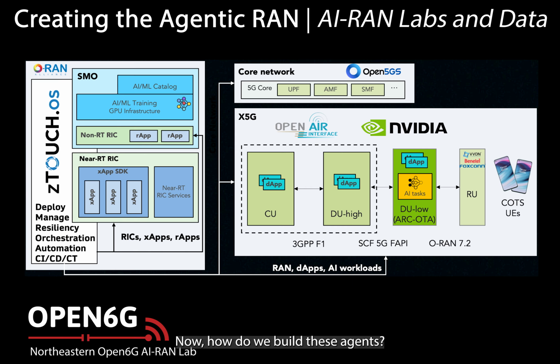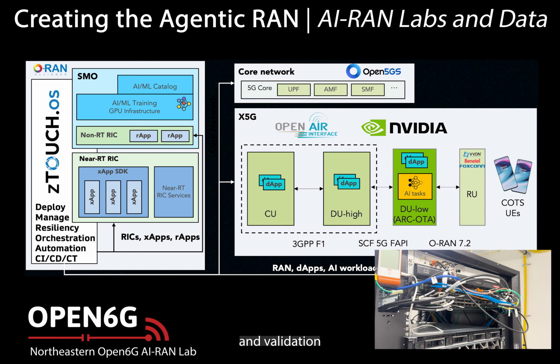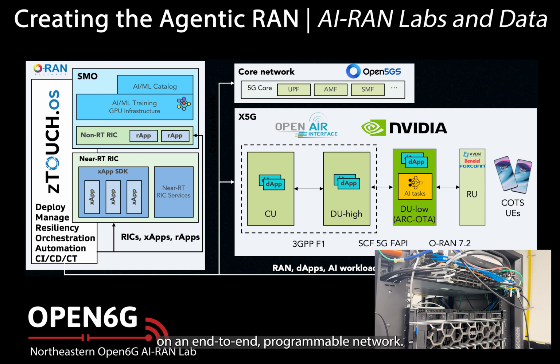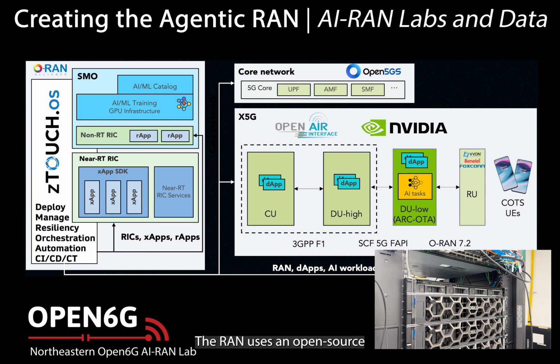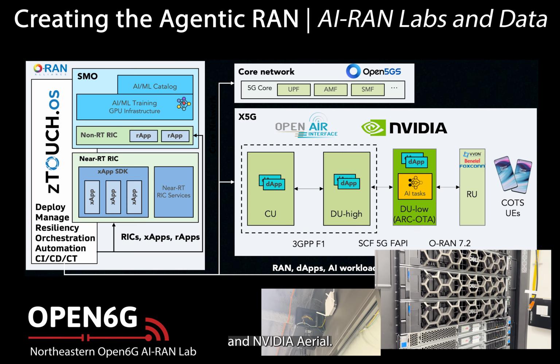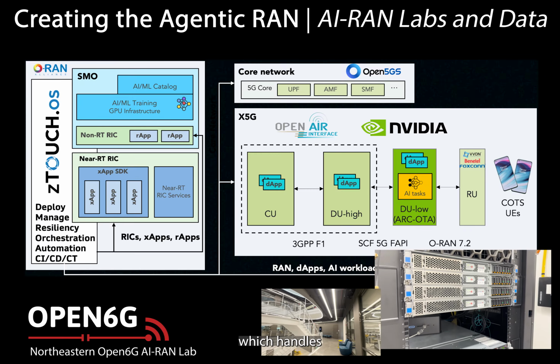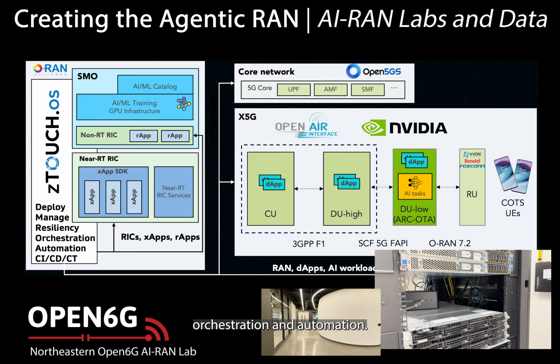Now, how do we build these agents? We use two key capabilities. The Northeastern Open 6G AI RAN Lab provides the infrastructure for automating data collection and validation on an end-to-end programmable network. The RAN uses an open-source 5G stack with OpenAirInterface and NVIDIA Aerial. The entire platform runs on the zTouch OS, which handles orchestration and automation.